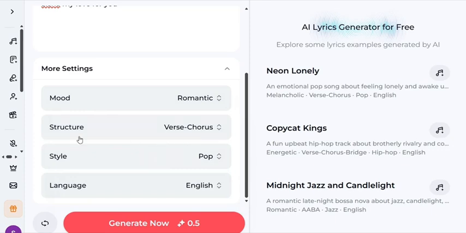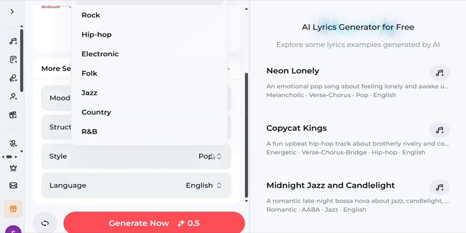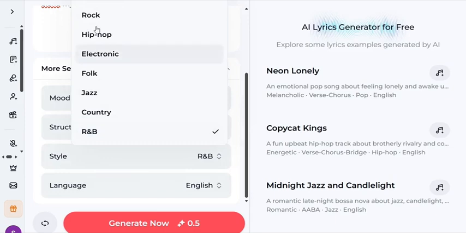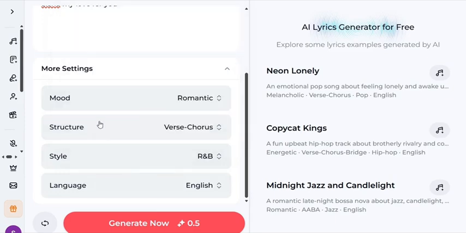So far it's a love music, voice and verse and chorus, and pop. Let me leave it in pop. If you want it to be hip hop, electronic, folk, anyone you want, rap. Let me put it rap, R&B, or let's just put it anyone, pop. We are just testing it, and language should be English. Then the next thing, I'll click on generate now.